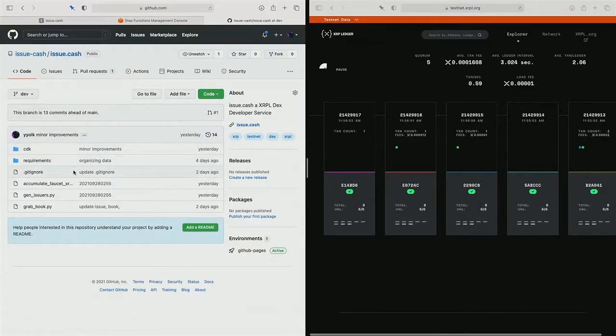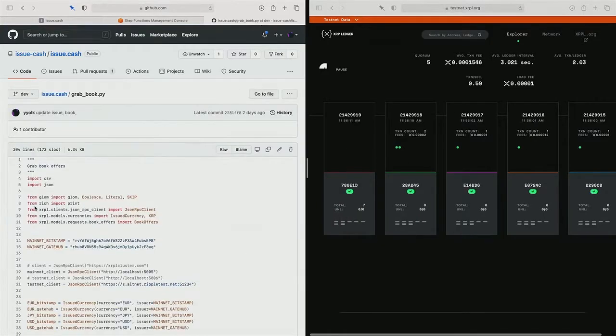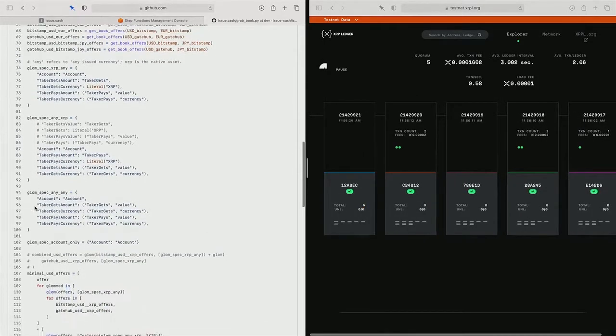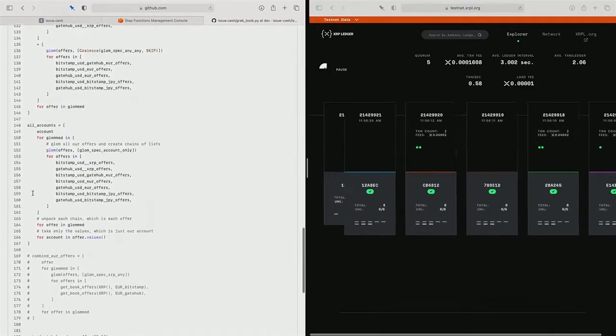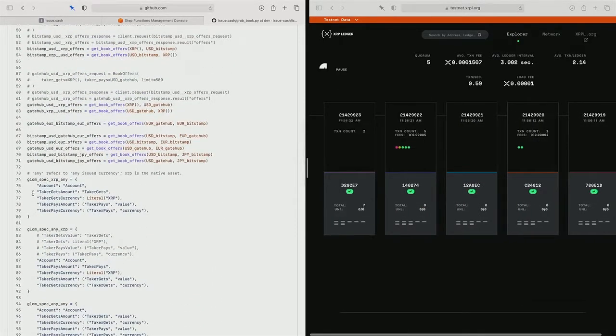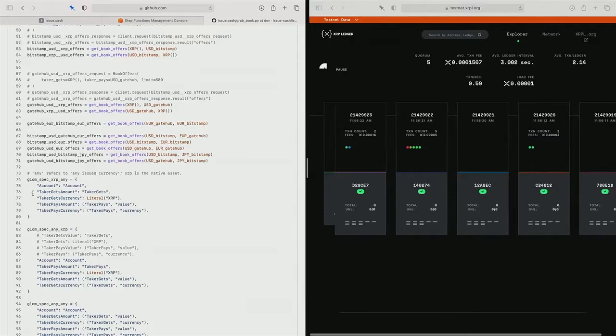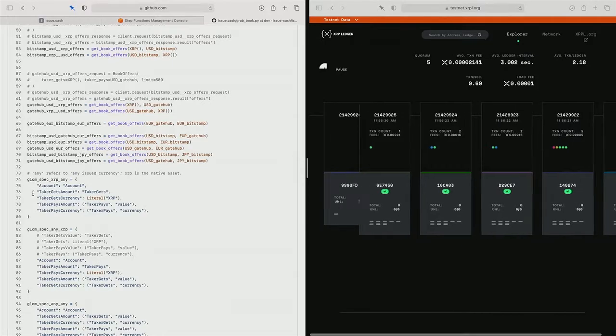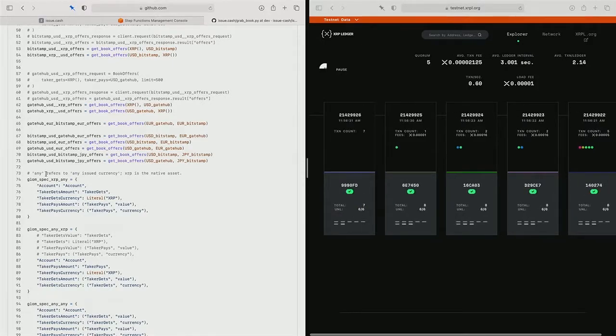Going through this really basic code here, we're going to talk about how I'm grabbing the book. Essentially, it's just a transaction. There's actually a method for calling it. I'm grabbing all the offers for USD, JPY, Euro from Bitstamp and GateHub. I'm combining those so that we have more offers on one side. So USD will collapse itself, Euro, JPY, etc.